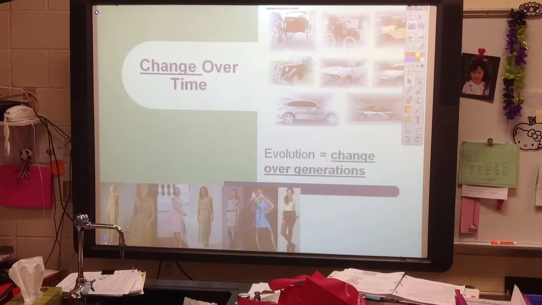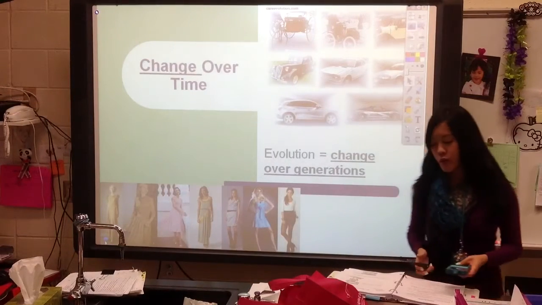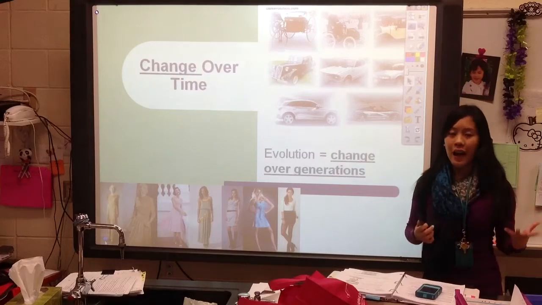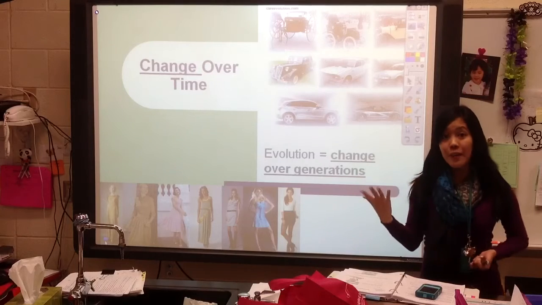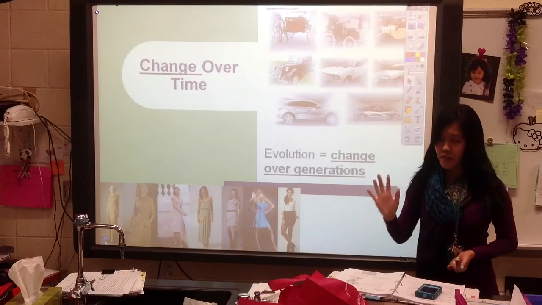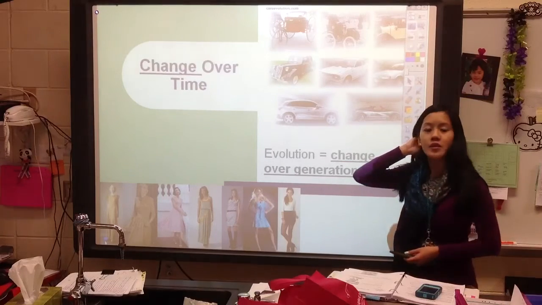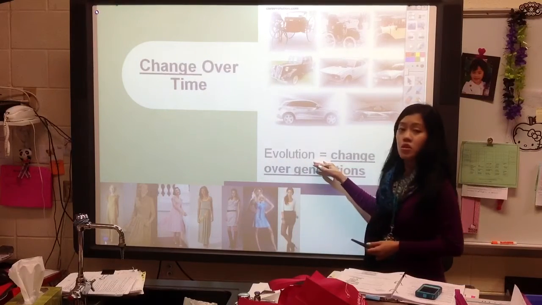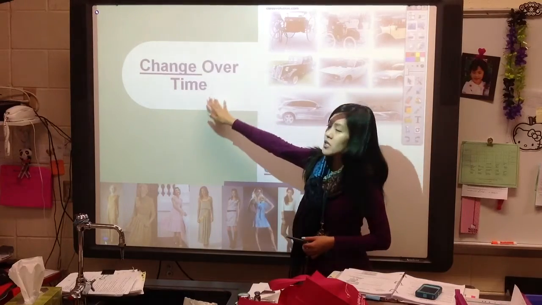So in Unit 3, we had talked about genetics and how traits or genes were passed on from parent to offspring. In Unit 4, that we're starting today, we're going to talk about how those traits are passed on along the generations and what happens. How does that change? How do those traits or genes that are moving change? Our main focus in Unit 4 is going to be evolution. Evolution, the word itself, means change over time.